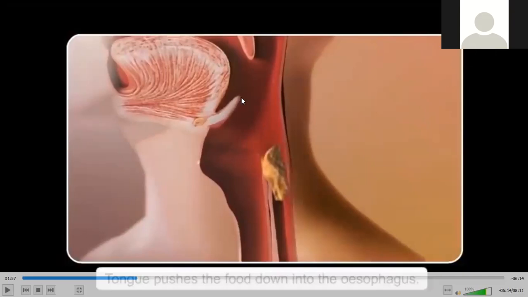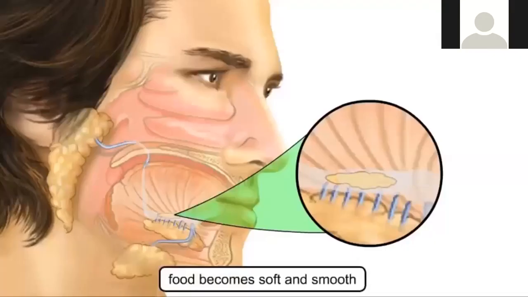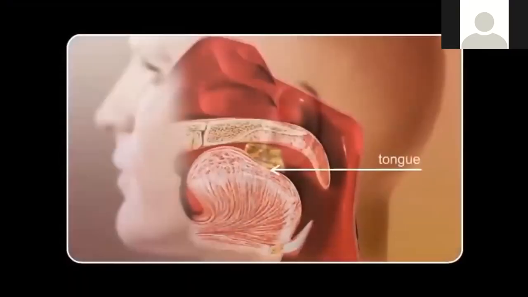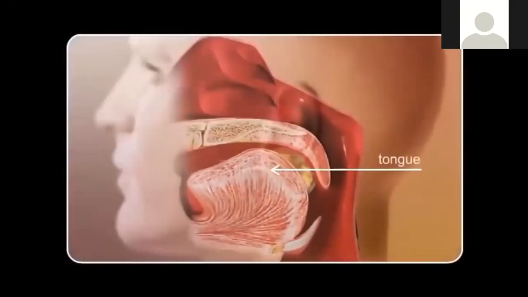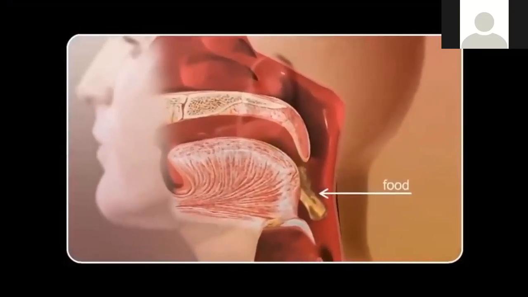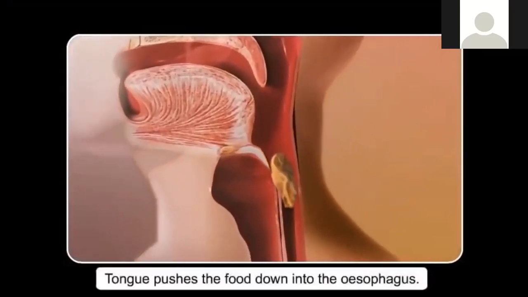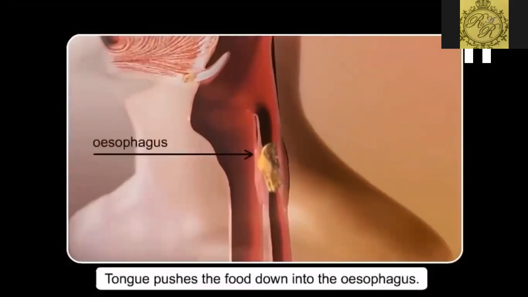Now can you see here the epiglottis? One flap-like valve is there, right? It will close over there automatically. It is only pushing the food into the food pipe. You can see here the tongue, which is actually a powerful muscle, moves the food towards the back of the mouth and pushes it down.